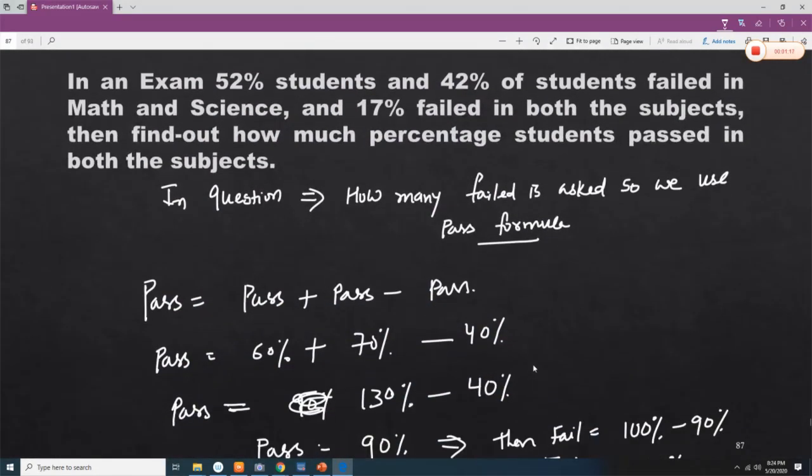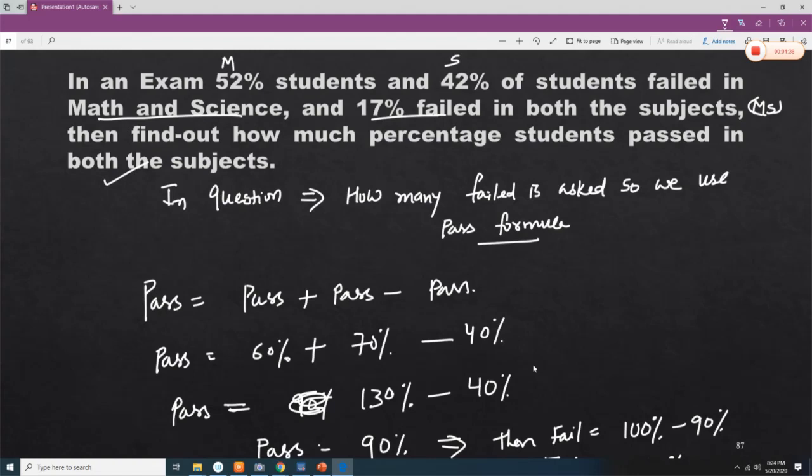Let's say in an exam 52% of students failed in maths and 42% of the students failed in science, and 70% failed in both the subjects, maths and science. Then find out what percentage of students passed in both the subjects.